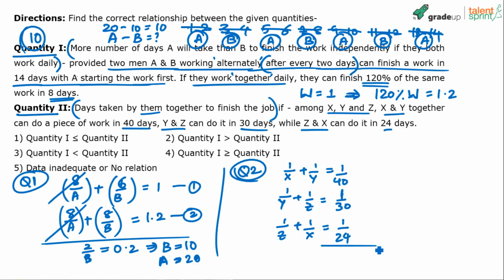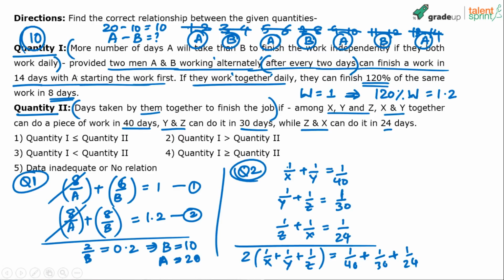Anyway, when you solve altogether, what happens? You see 2 times of 1 by X plus 1 by Y plus 1 by Z. See, 1 by X, 1 by X makes 2 by X; 1 by Y, 1 by Y makes 2 by Y; and 1 by Z, 1 by Z makes 2 by Z. This equals the sum of these three: 1 by 40 plus 1 by 30 plus 1 by 24.